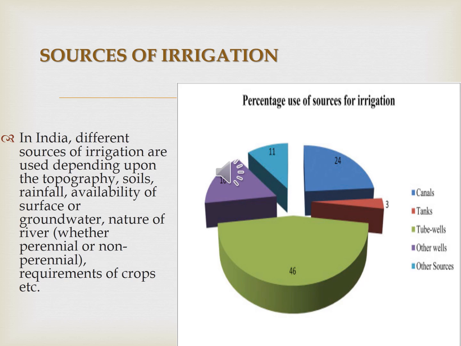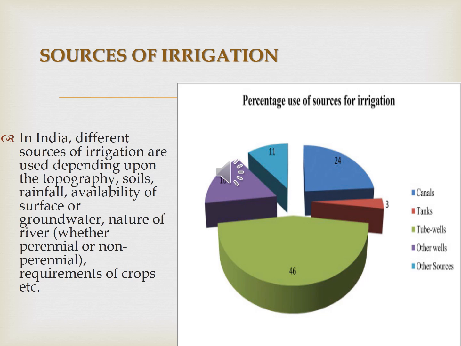If the water flow in the river is throughout the year, then it is called a perennial river. If the water flow in the river depends upon the rainfall, it is non-perennial. Then the requirements of crops, etc. In India, different sources of irrigation are used, so we use different types of irrigation methods.